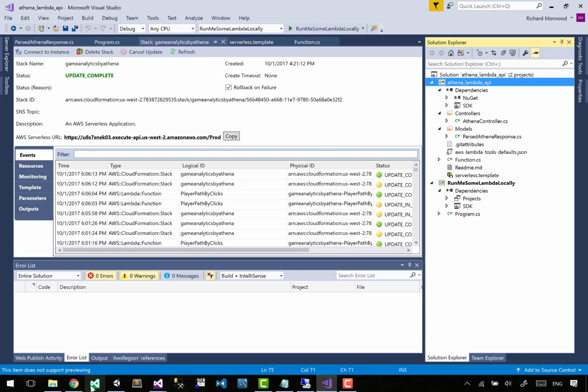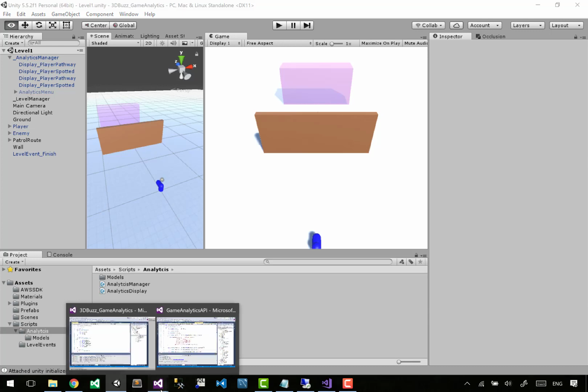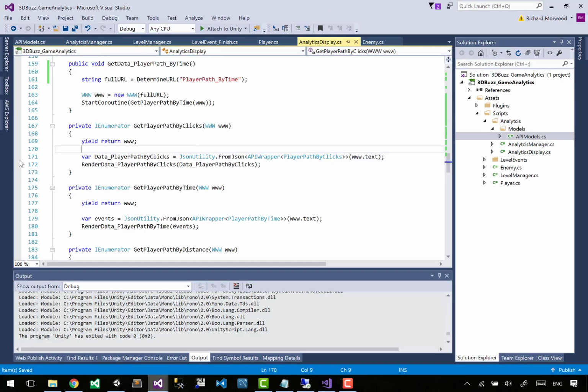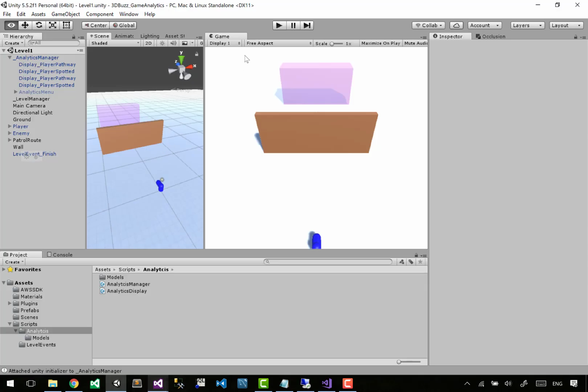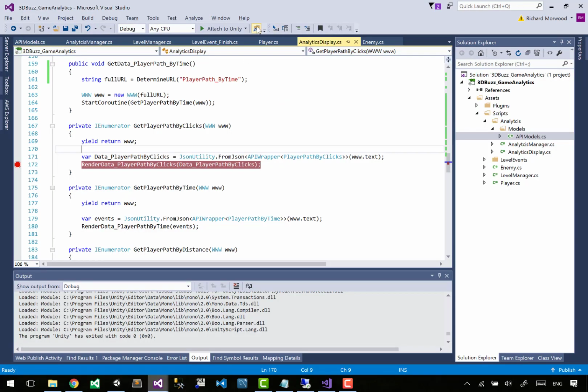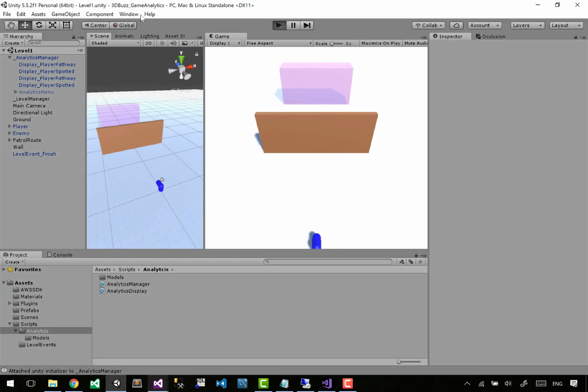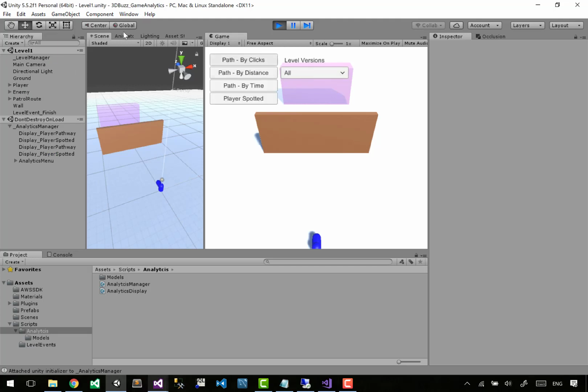Update complete. Come on. Let's go into here. I'm going to set a breakpoint to make sure it's all okay. Onto the analytics display. Fingers crossed. Render data player path by clicks. Press the play button in Visual Studio. The play button in Unity. I'm getting overly excited. I hope this works. I really don't want to end this on a failure. I swear it's great.